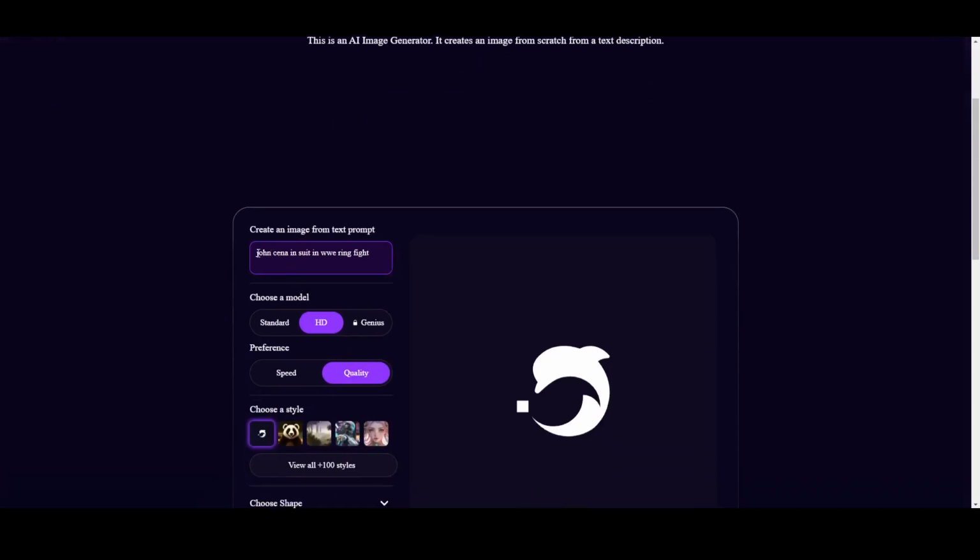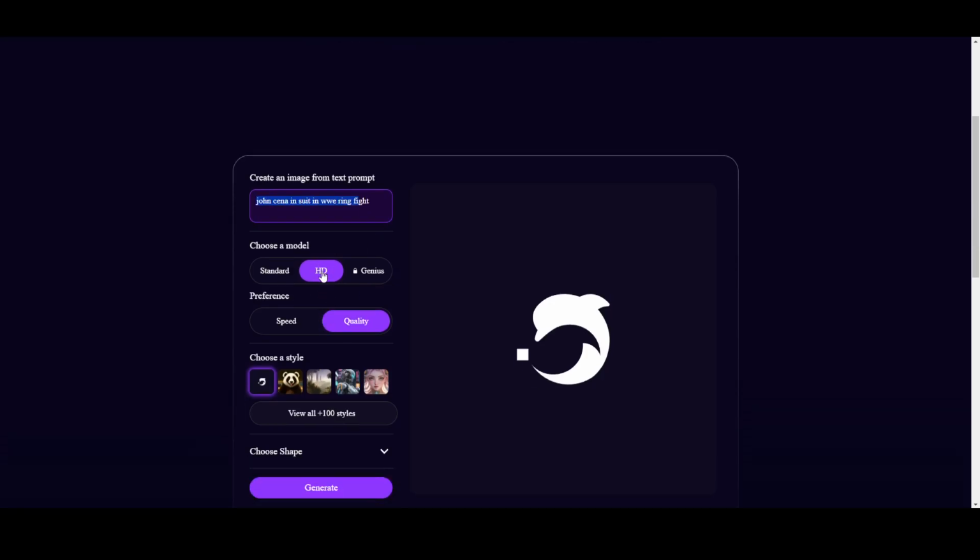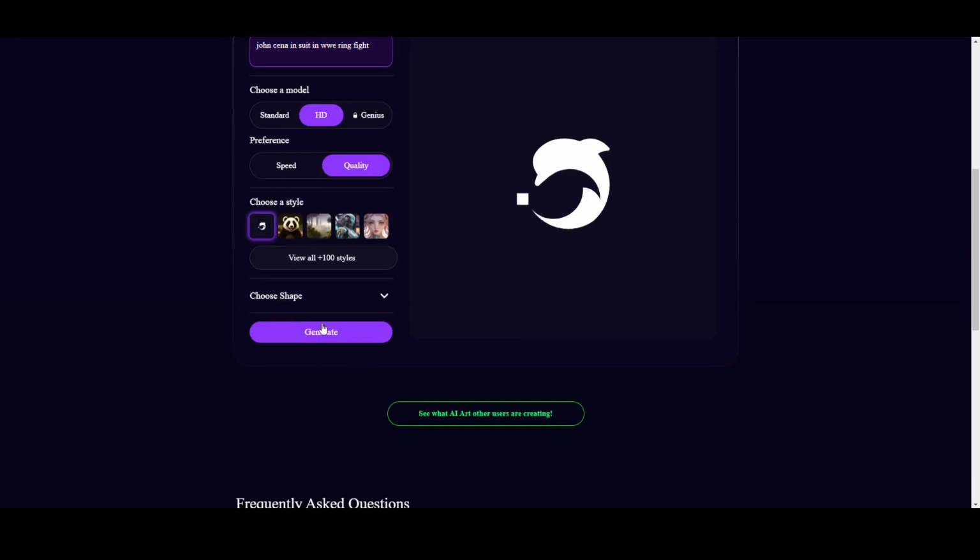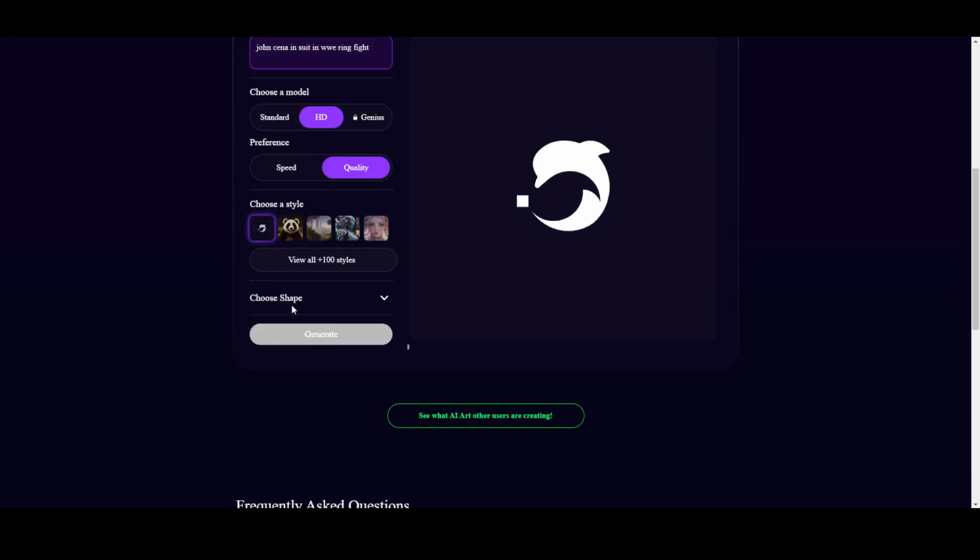Now here, as you can see, I wrote the name of a celebrity and then I wrote some sort of command. Then I selected the model as HD and preferences as quality, and then I'm going to click on generate. Now it will take some seconds, obviously, to generate the image, but I don't think you will like the result, but it will still get the job done.